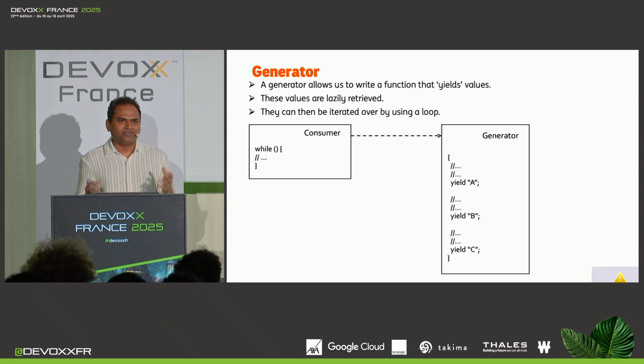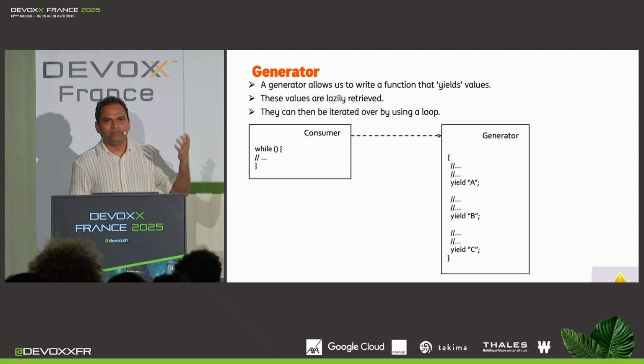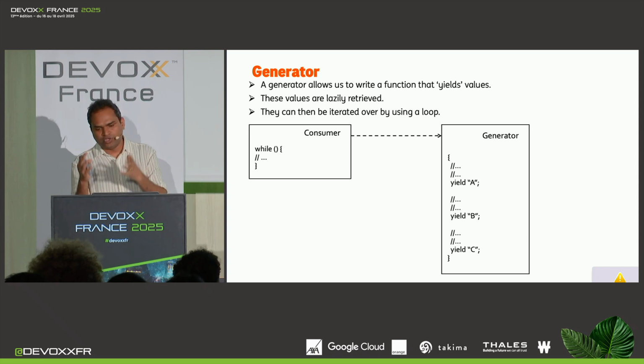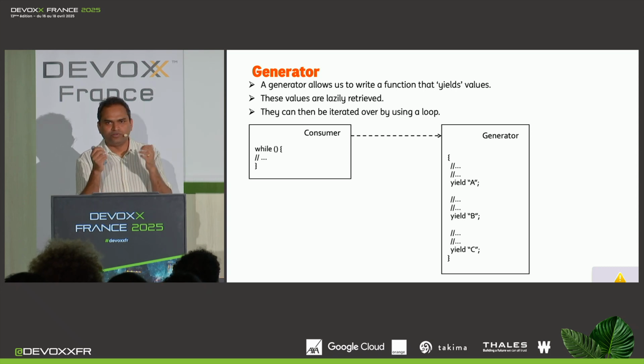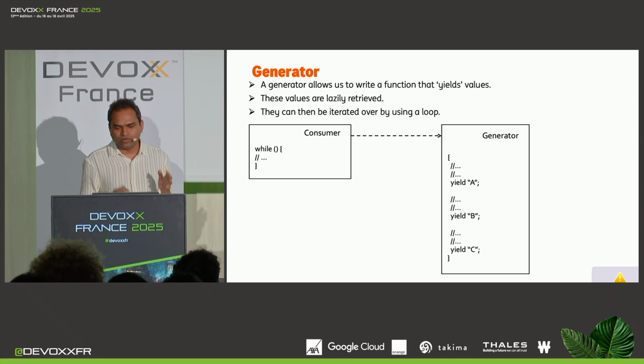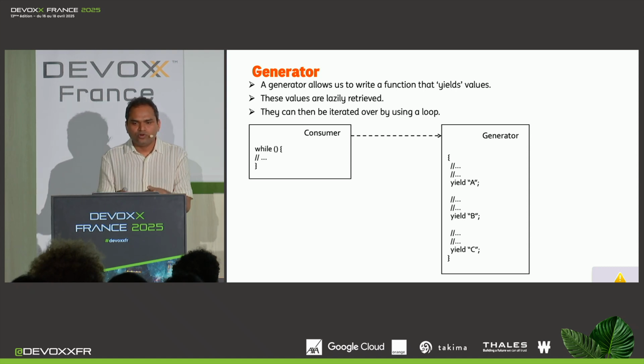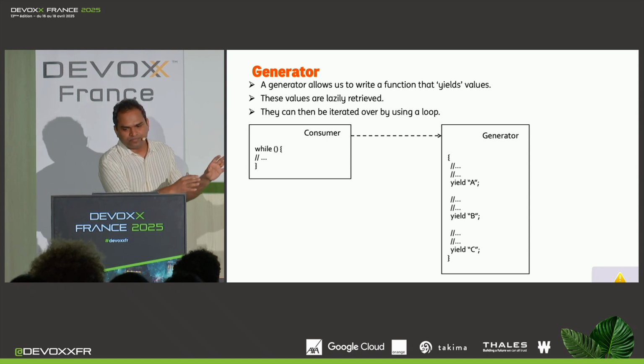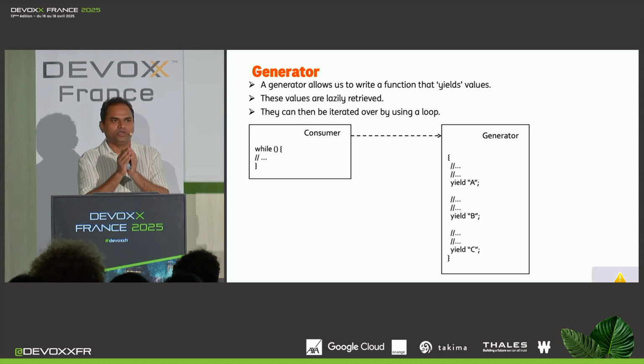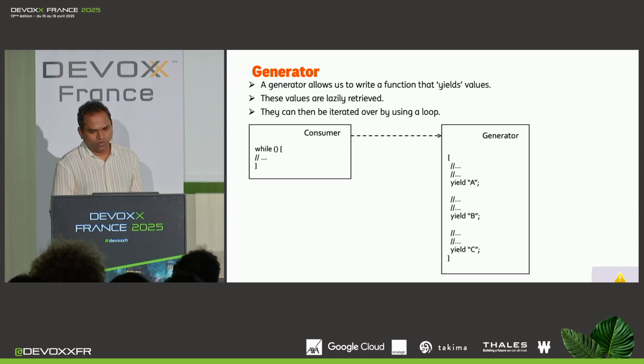Implementing a generator in Java is not that difficult. You can simply use streams, because streams are lazily evaluated. They deal with multiple values. So it is very easy to implement generators in Java using streams, or using iterators, or a collection of suppliers. So it's really easy. But we're not going to use any of these things. We're going to implement a generator using only continuations. So let's see how we can do that.